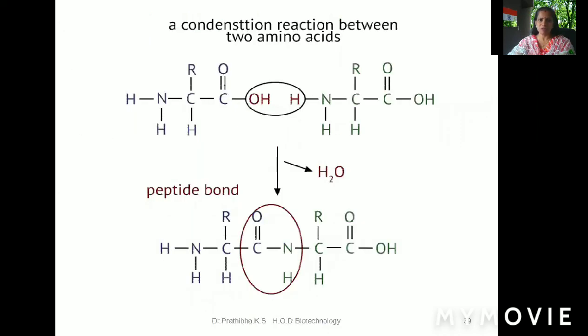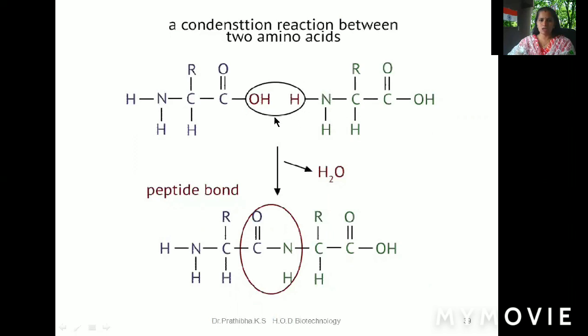Here you can see a condensation reaction between two amino acids. This is one amino acid and this is the second amino acid. In the amino acid molecule, you can see the central chiral carbon atom, R group, H group, and on one side the amino terminus, on the other side the carboxyl terminus. You'll understand in detail in the amino acid unit. In this other amino acid also, you can see one side the amino group, the other side the carboxyl group, the R group, which is the side chain or variable region, and the H group.